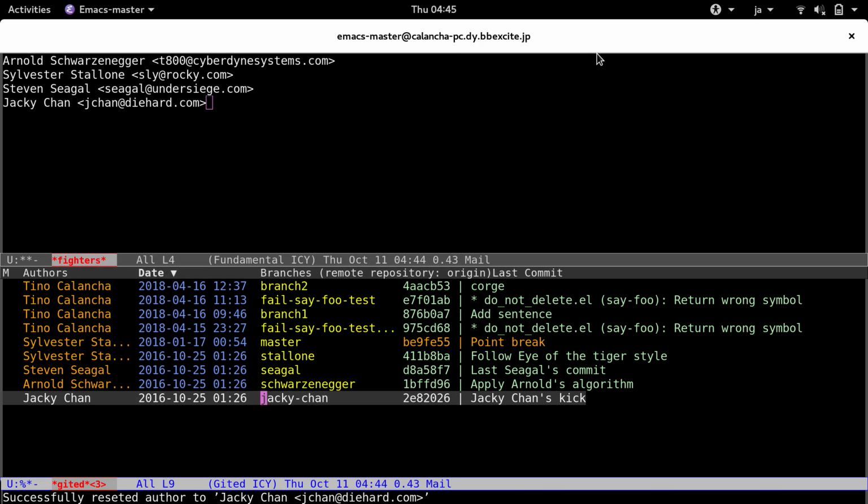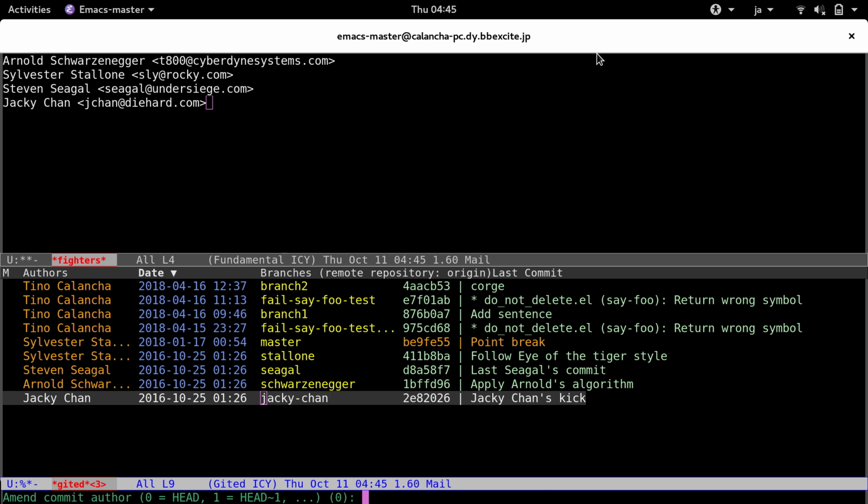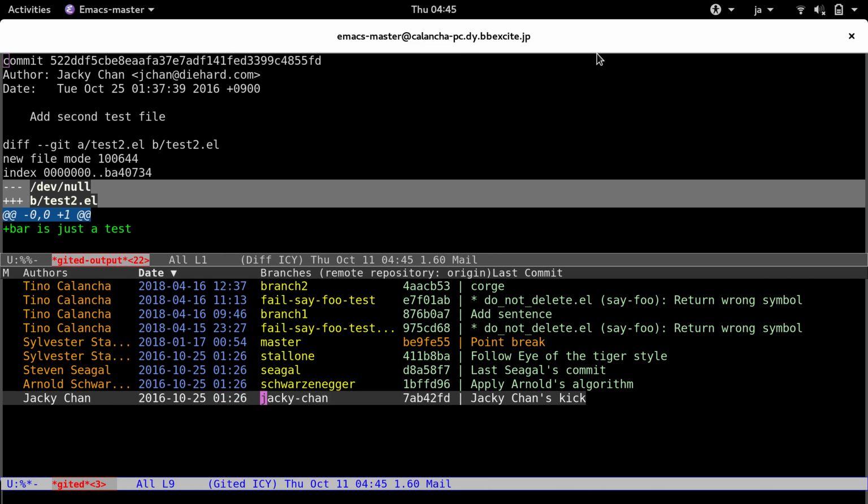We can also modify another commit, for example the previous one as well. It's also wrong. So let's do it. And now Jackie will be happy.